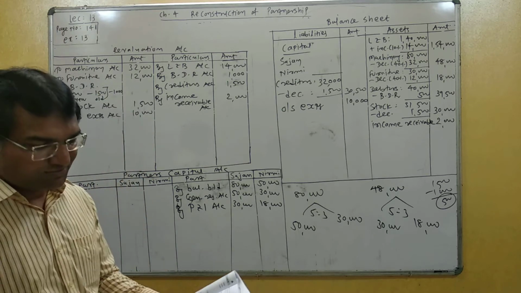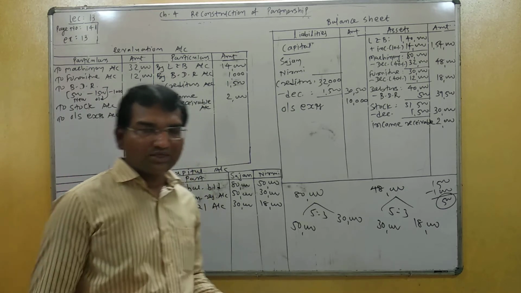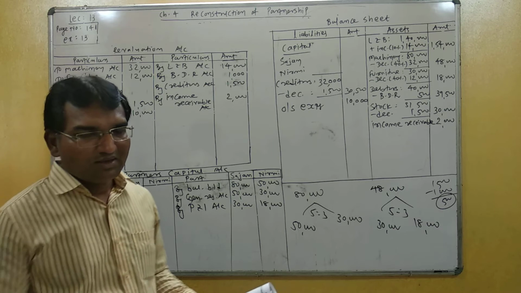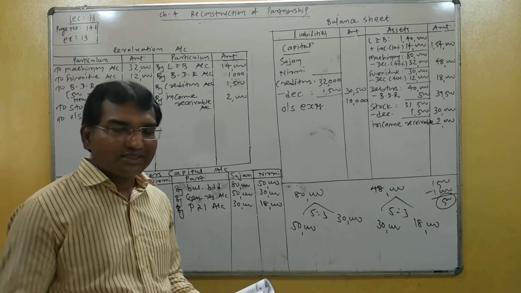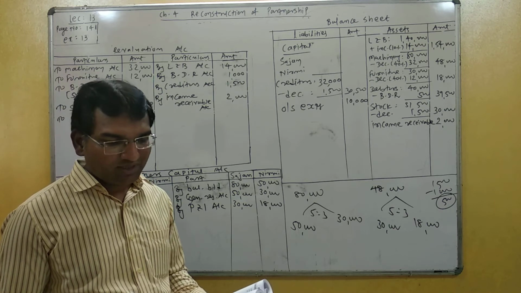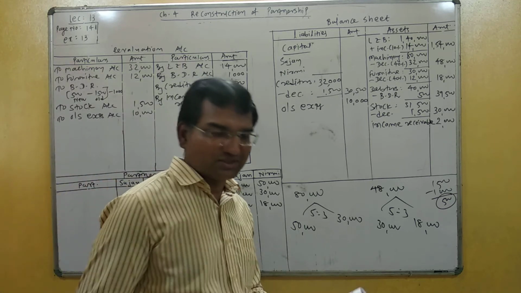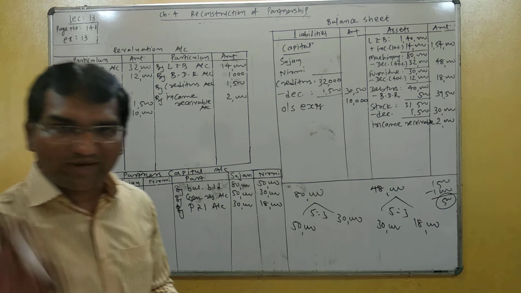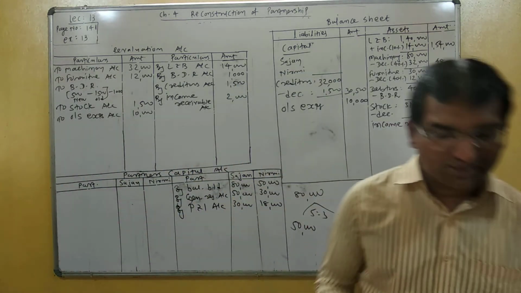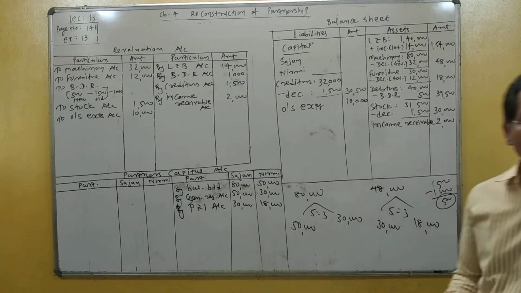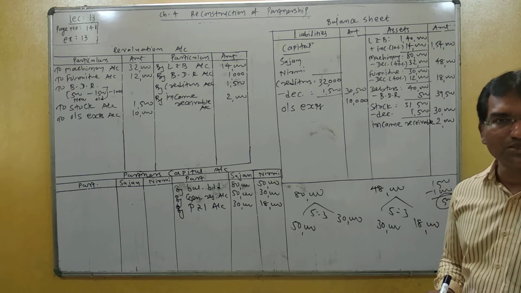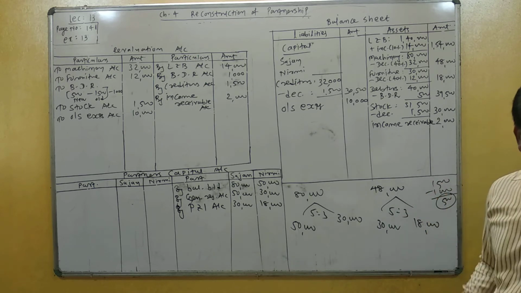Next, investment is to be shown at its market value. Investment shown at their market value, but the market value is not given in point number 7. But you can see that on the asset side, investment is given with market value 18,000 in brackets. It is to be considered. So what is the book value of investment? 20,000. The market value is 18,000 now, not 20,000, meaning 2,000 decrease in investment.